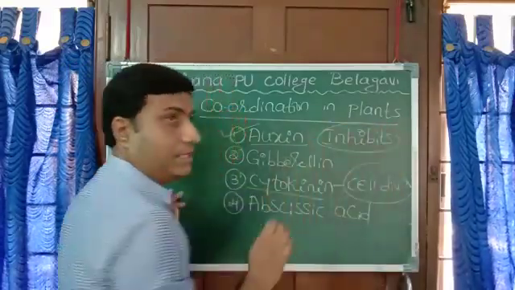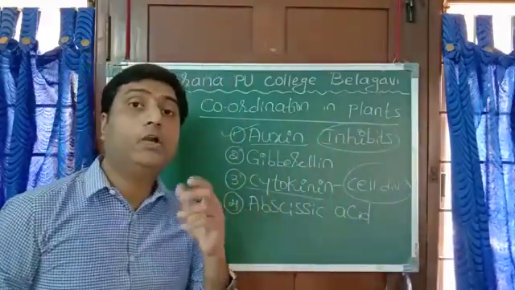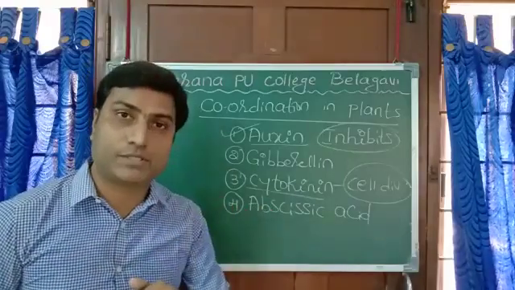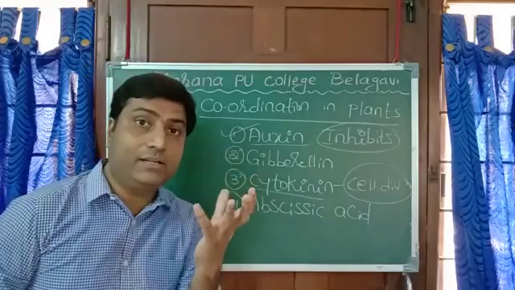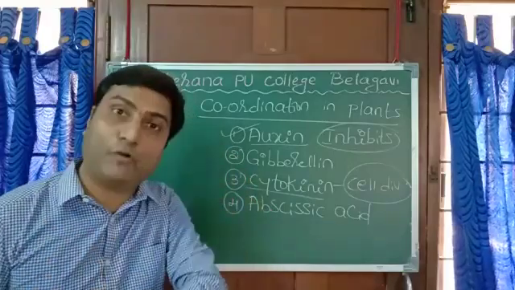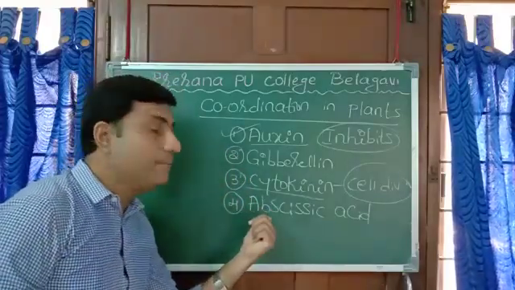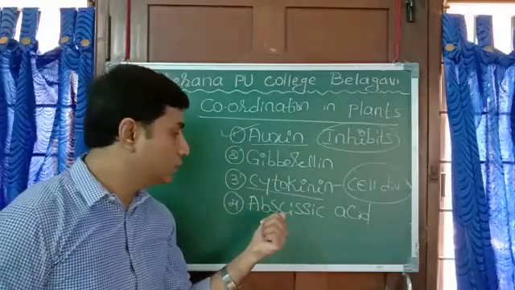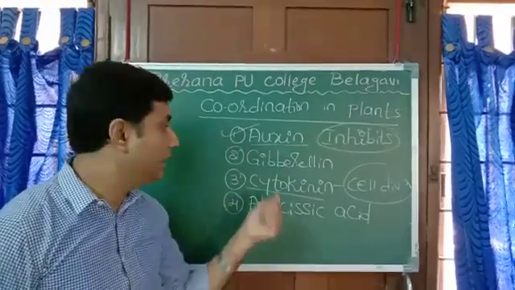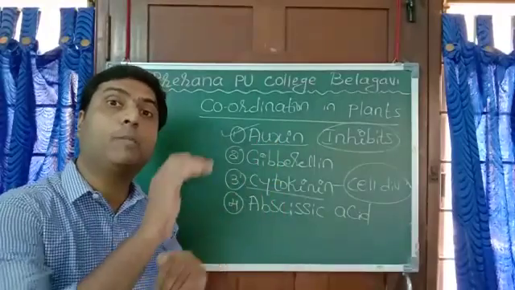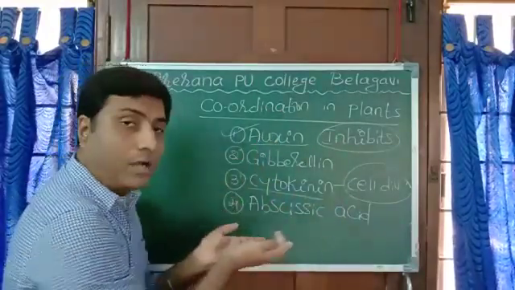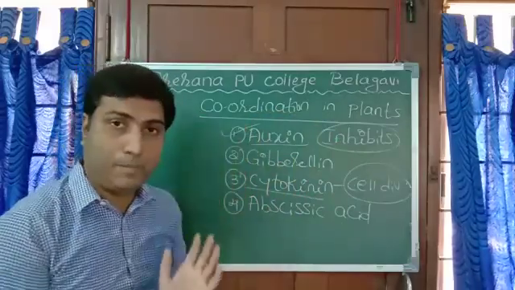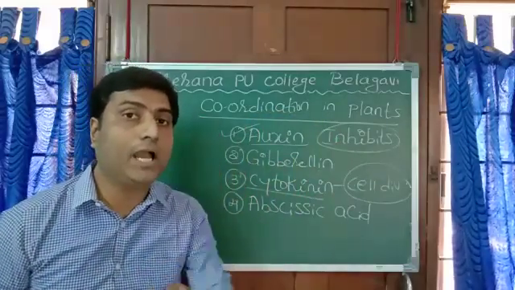It stops the growth. Yellowing of leaves, wilting of leaves, then the fruit which is green, for example a green mango, turning yellow, ripening of fruit: all this takes place because of abscisic acid. So this is an inhibiting hormone, and these are growth promoters.